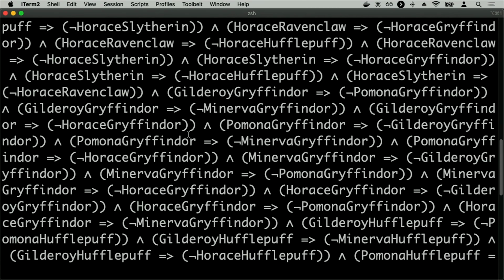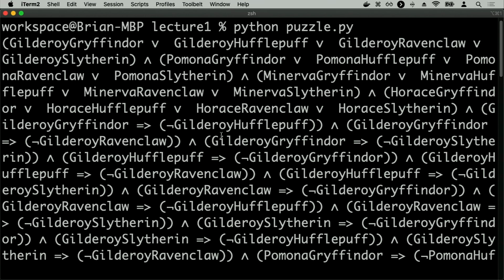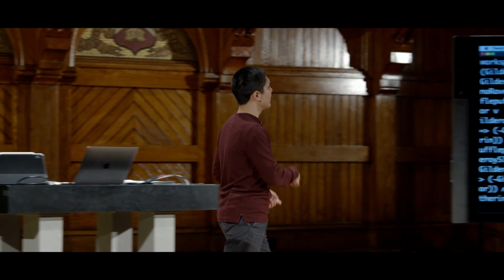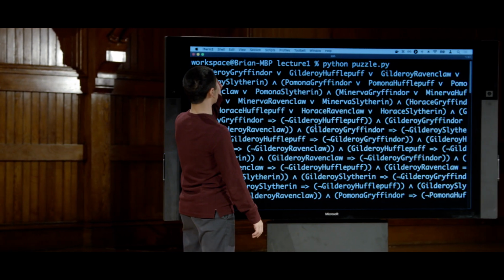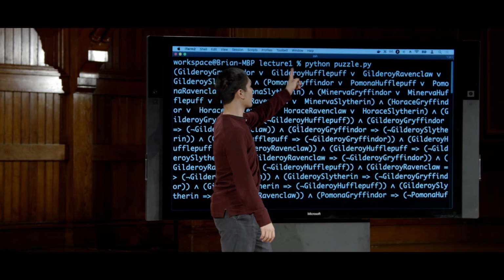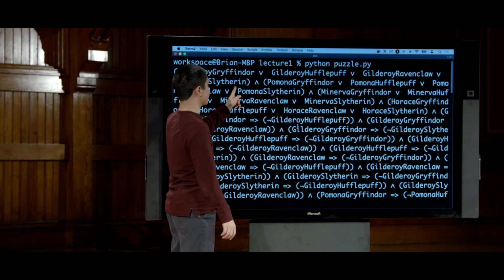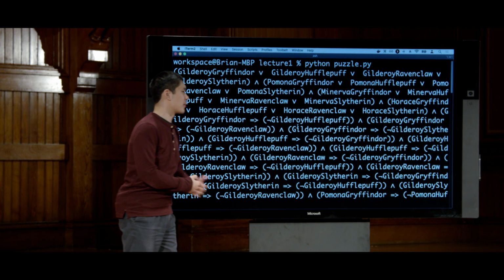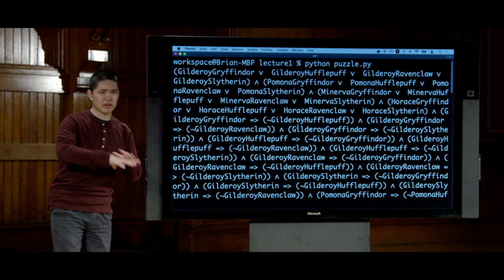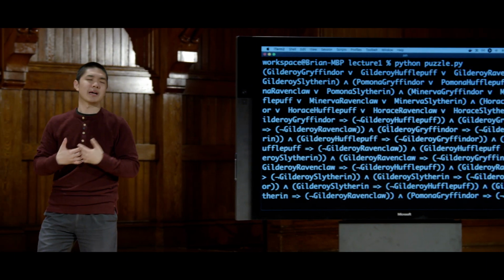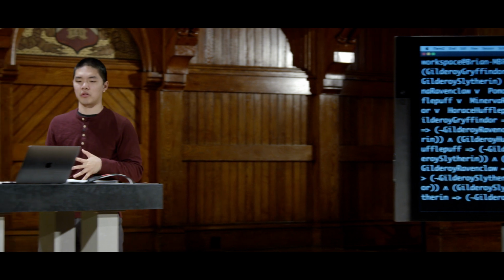It's a lot of information, a lot that I have to scroll through, because there's 16 different variables all going on. But the basic idea, if we scroll up to the very top, is I see my initial information. Gilderoy is either in Gryffindor, or Gilderoy is in Hufflepuff, or Gilderoy is in Ravenclaw, or Gilderoy is in Slytherin, and way more information as well. So this is quite messy, more than we really want to be looking at. And soon, too, we'll see ways of representing this a little bit more nicely using logic. But for now, we can just say these are the variables that we're dealing with.